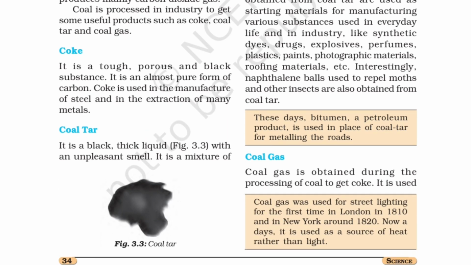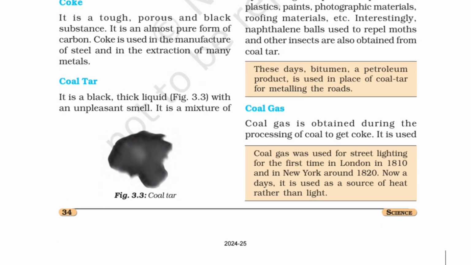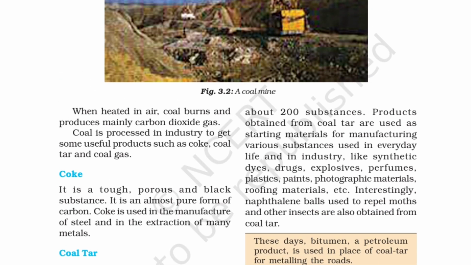Then the other product, coal tar. Now coal tar is a liquid form of coal, right? It is a black thick liquid. You can see this figure as well, with an unpleasant smell. It has an unpleasant odor. It is a mixture of about 200 substances. Products obtained from coal tar are used as starting materials for manufacturing various substances used in everyday life and in industry like synthetic dyes, drugs, explosives, perfumes, plastics, paints, photographic materials, roofing materials, etc.